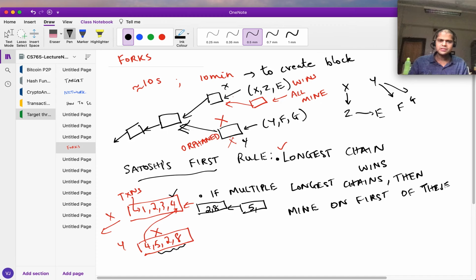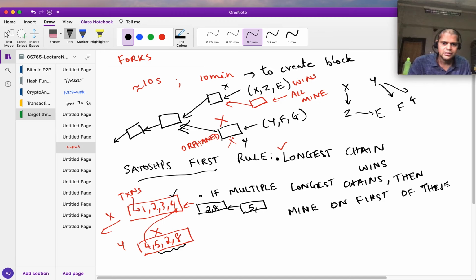Okay. So it's a tricky situation that the blocks at the end of the chain may actually get killed, they may get orphaned. So the transactions are not really finalized even if they get into a block. So it's a very tricky situation which we'll have to discuss.